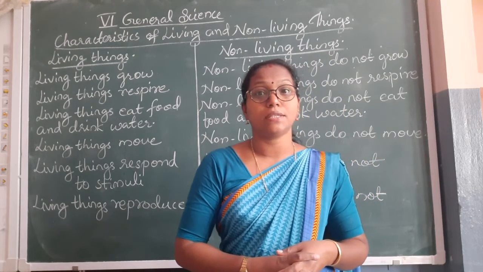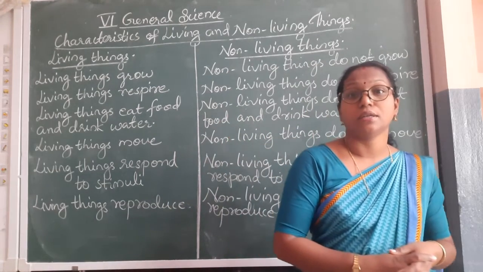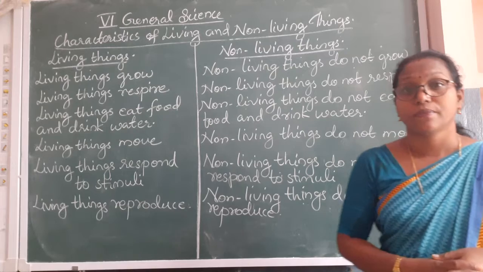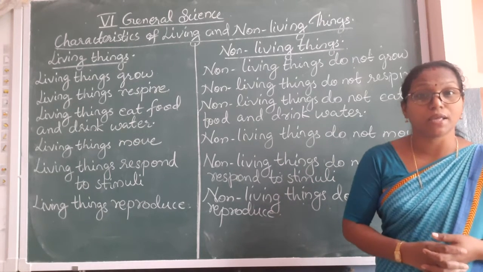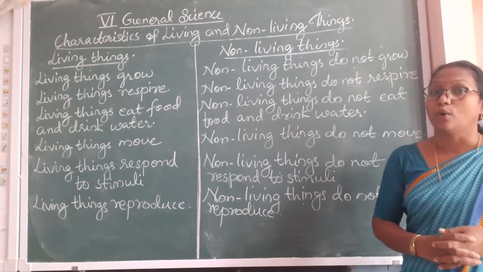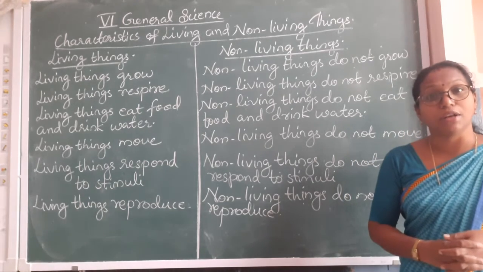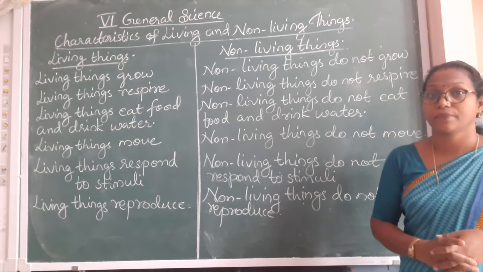But we know that the non-living things do not respire. The benches or desks, huge buildings, all are non-living things. They do not take oxygen in and they do not give out carbon dioxide.